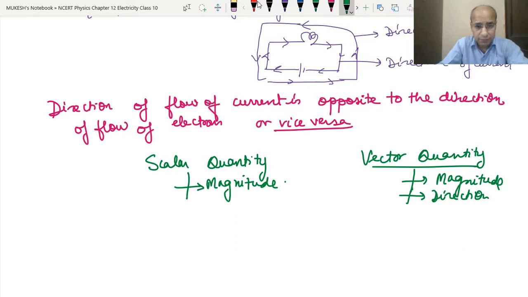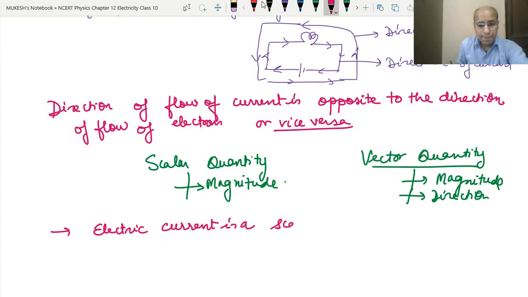Vector or scalar? Most of the students, for the first time, think that it should be a vector quantity, but in actual it is a scalar quantity. Okay, so in actual the electric current is a scalar quantity. Okay, you must be wondering why it is a scalar quantity, even then we are showing the direction of the electric current. So what is the reason for this?